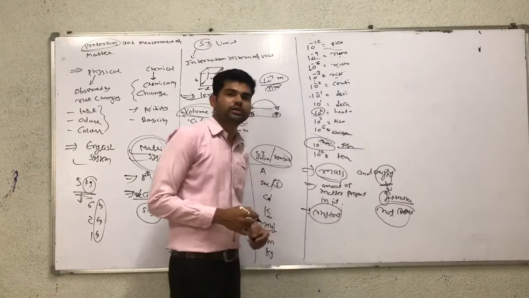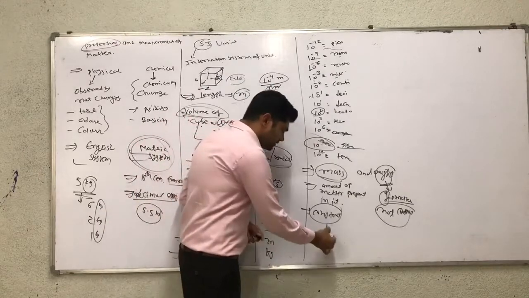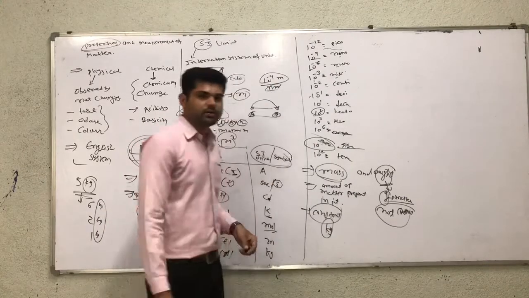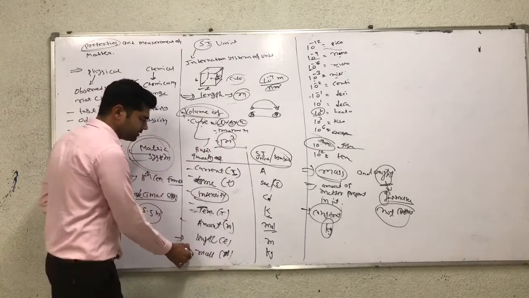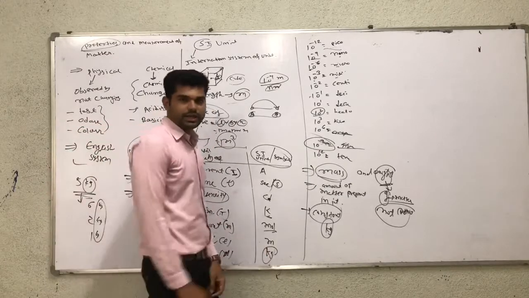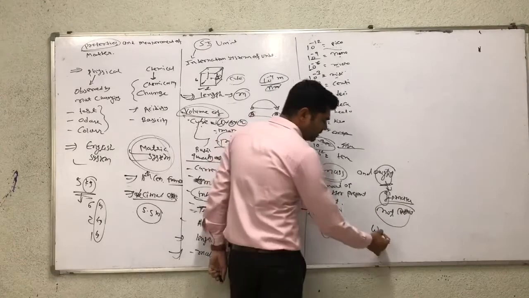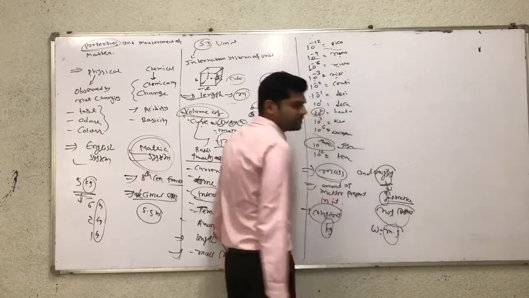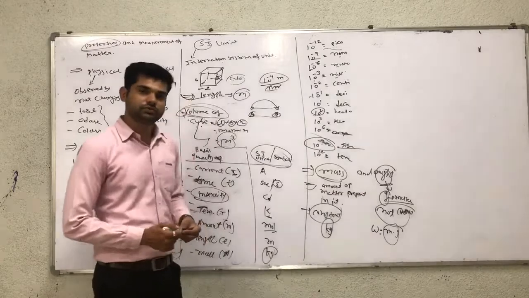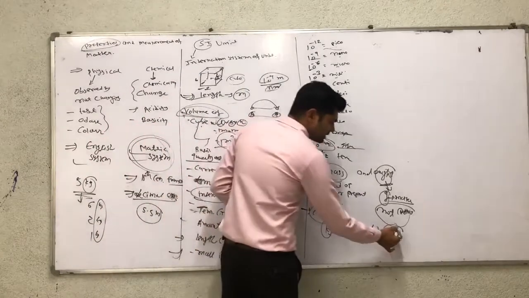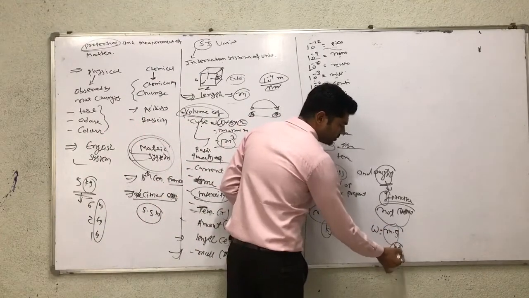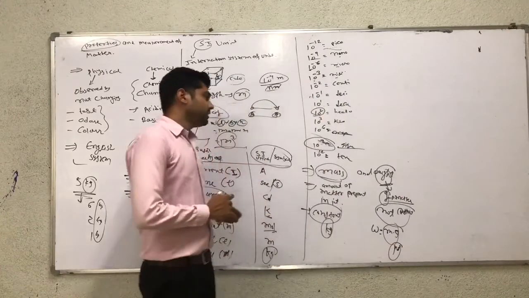The SI unit of mass is kg. In a similar way, weight is denoted by W, and W is equal to m into g, mass into gravitational force. Therefore its unit is Newton, capital N.